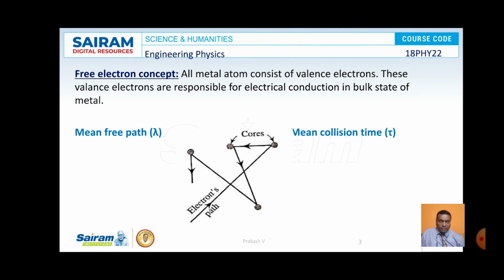So the average distance traveled by the electrons between the successive collisions with the lattice points is known as mean free path lambda. Similarly, the mean collision time tau is the average time that elapses between the successive collisions with the lattice points. That is the meaning of mean collision time, that is what is called mean collision time tau.